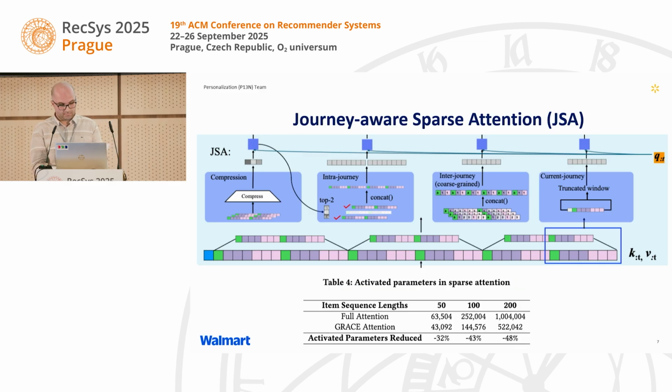This table shows the key advantage of GRACE, which is efficiency. The table shows the number of activated parameters compared to full attention. As the sequence length grows, the saving becomes substantial. For a sequence of 200 items, GRACE reduced the activated parameters by 48%, making it much more scalable for real-world application.